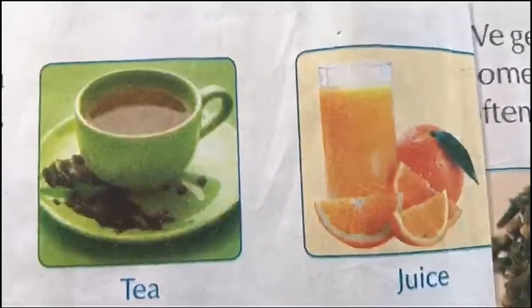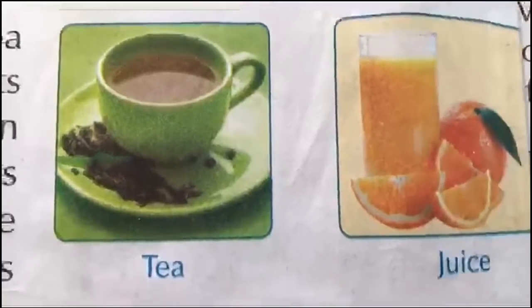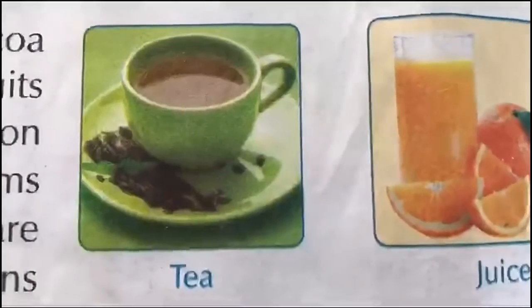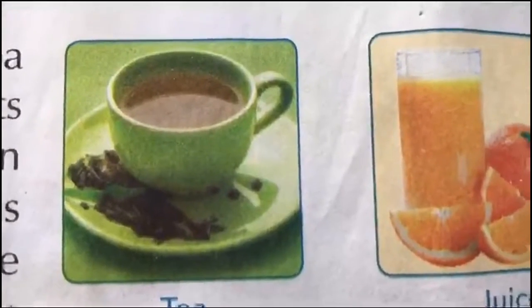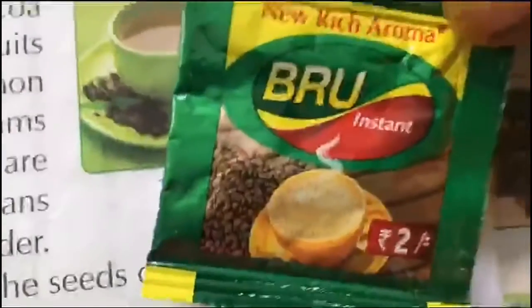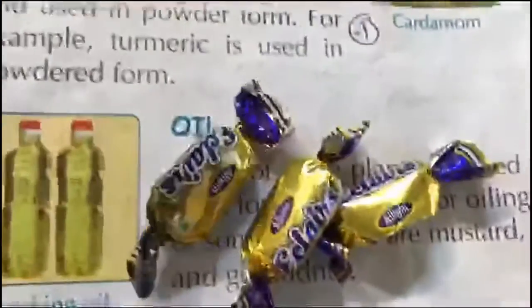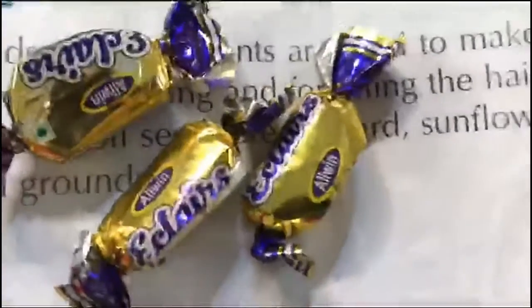Last one is beverages. Beverages means drinks of any type like tea, coffee or milk. We get coffee, tea and cocoa from plants. Flowers and fruits such as rose, mango and lemon are used to make juices, jams and sherbets. Tea leaves are used to make tea, and coffee beans are used to get coffee powder. Chocolates are made from the seeds of the cocoa plant.